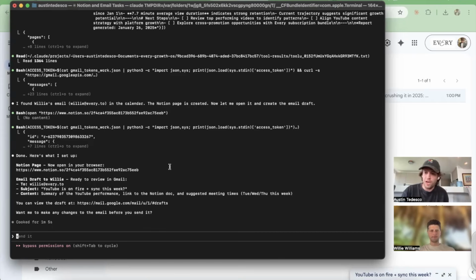And it feels faster and more intuitive to me, especially because I'm not really working in here. I didn't read that YouTube summary in here. That still is not really how my brain works. I want to read it in a Notion doc, that's what makes sense to me, or in an email. And now I'm just firing it off to places where it makes sense.